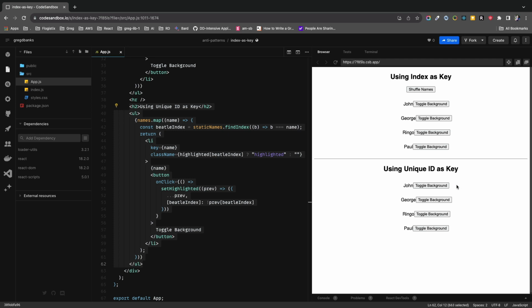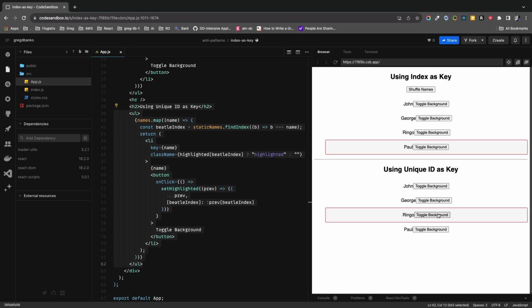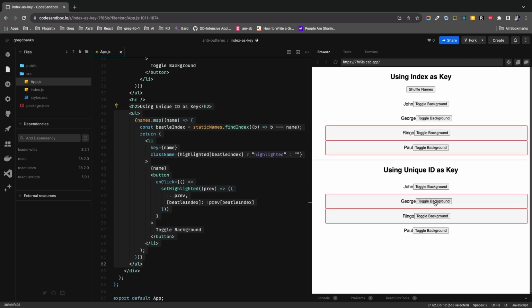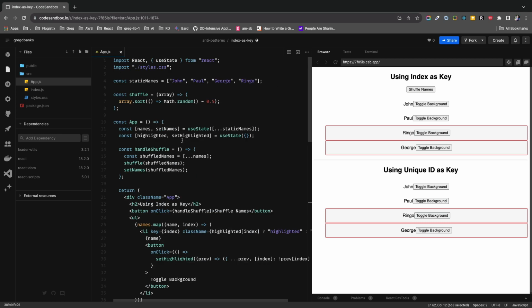But let's go ahead and say Ringo and George. When we go ahead and shuffle, it's now Ringo and Paul on top, and it's still George and Ringo on the bottom. And actually, we can sit here and click this over and over again. George and Ringo will always keep their background set because that's a unique value. We can trust that value. And that's basically how you solve that problem.